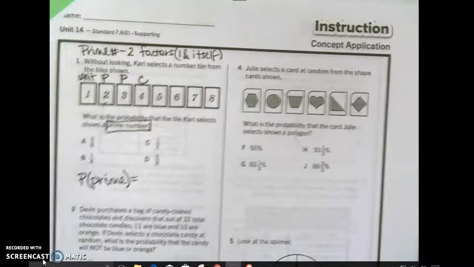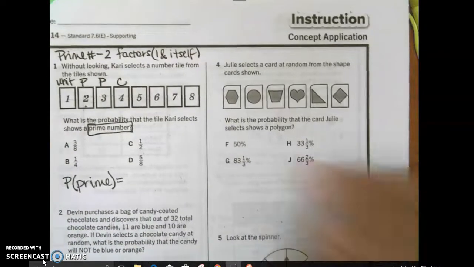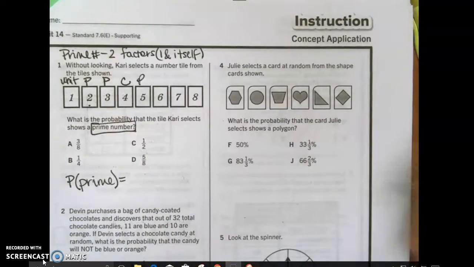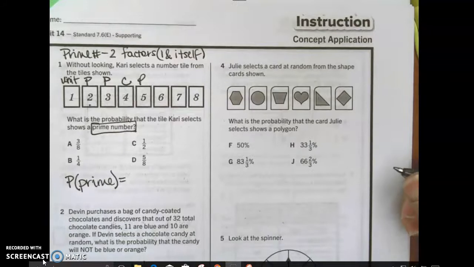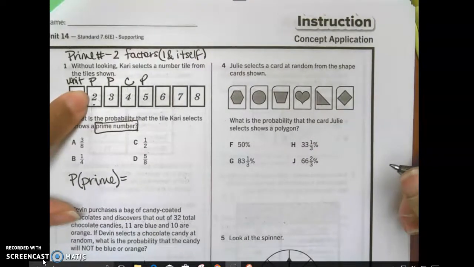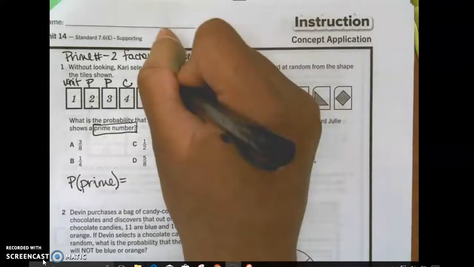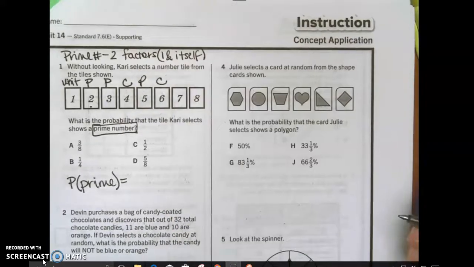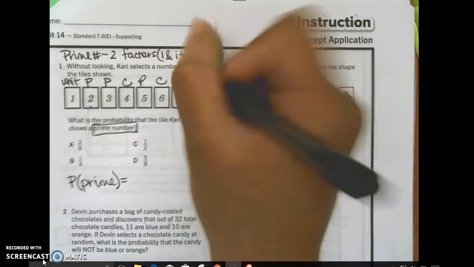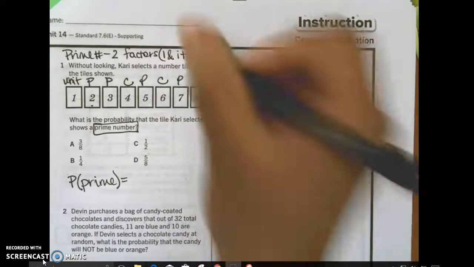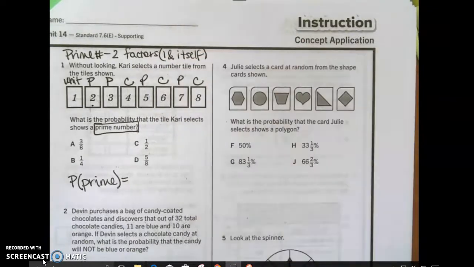That number 5 is prime. It's an odd number, but not because it's odd. 2 is prime and it's not odd. So that's not true. 5 is prime, 6 is not. 7 is prime, 8 is not. It is composite.